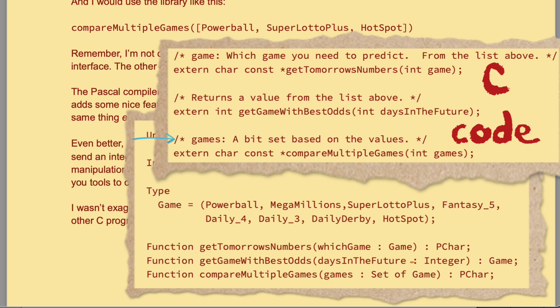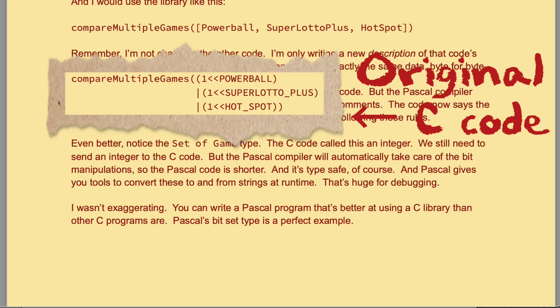Even better, notice the set of game type. The C code called this an integer. We still need to send an integer to the C code, but the Pascal compiler will automatically take care of the bit manipulations, so the Pascal code is shorter. And it's type safe, of course. And Pascal gives you the tools to convert these to and from strings at runtime. That's huge for developing. I wasn't exaggerating. You can write a Pascal program that's better at using a C library than other C programs are. Pascal's bit set type is a perfect example.